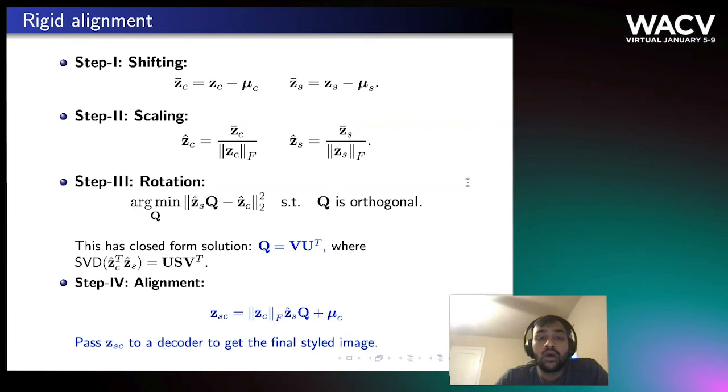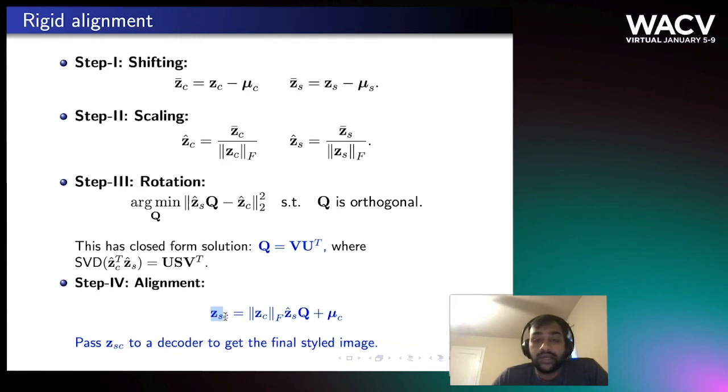Once we have the point clouds, we apply rigid alignment to style points with respect to the content point cloud. For this, we apply shifting, scaling, and rotation to the style points with respect to the content. And in the end, we achieve Z_SC, that is our final style feature. We pass it to a decoder to get our final styled image.